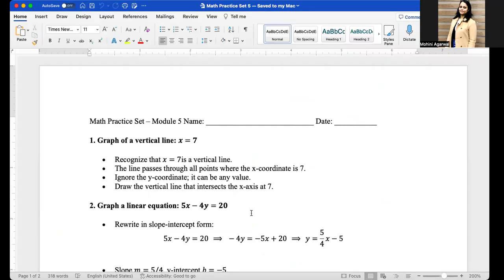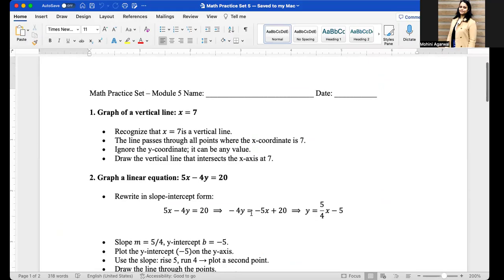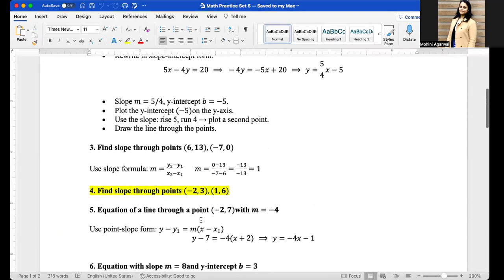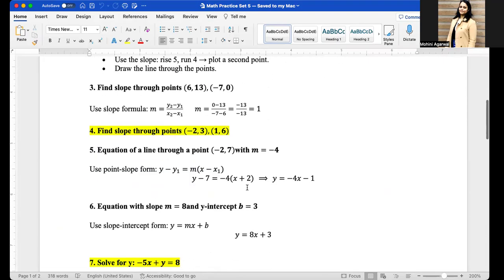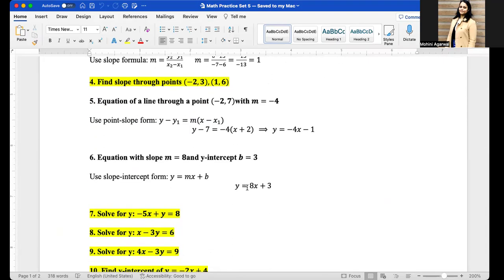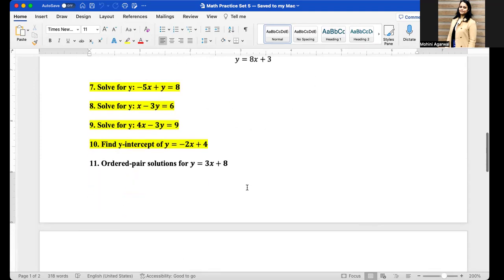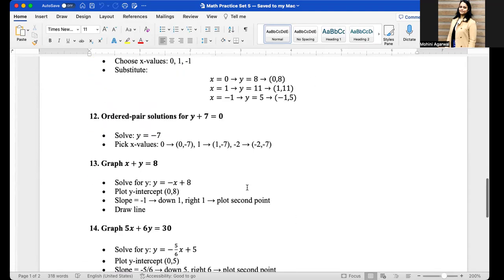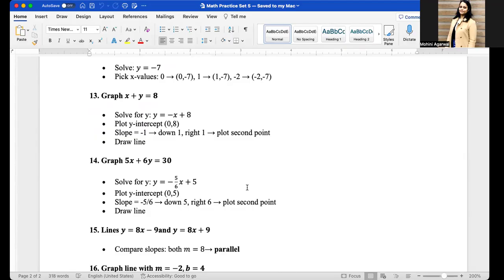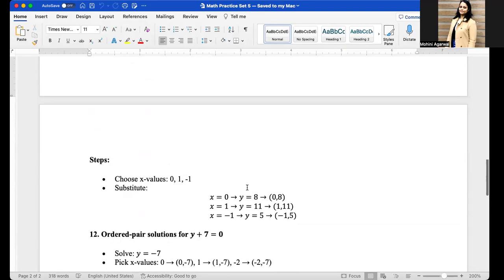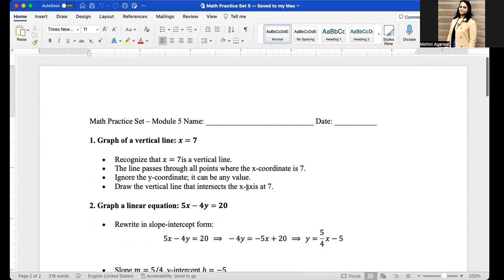The second thing that I wanted to share is the math practice set module 5. This is week 5 material. I've given you some notes for each question. There are some questions which are highlighted and they're unsolved. My request is please work on every question given to you and share your feedback about which question is troubling you, which question you are comfortable with. And if you need help, just let me know. Thank you. And I hope you should be able to go through the content.